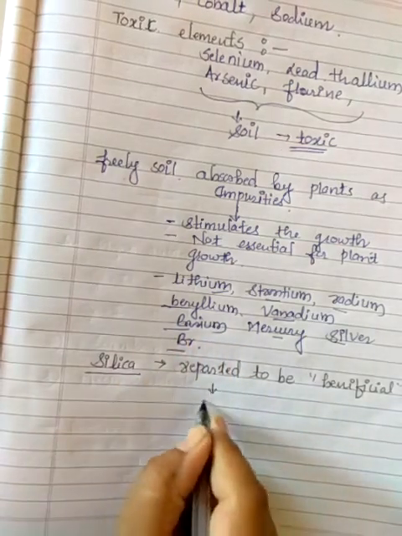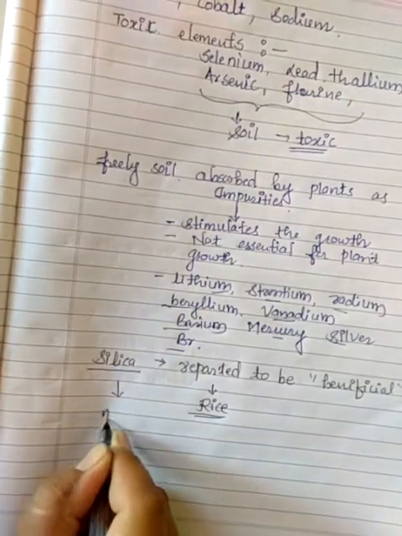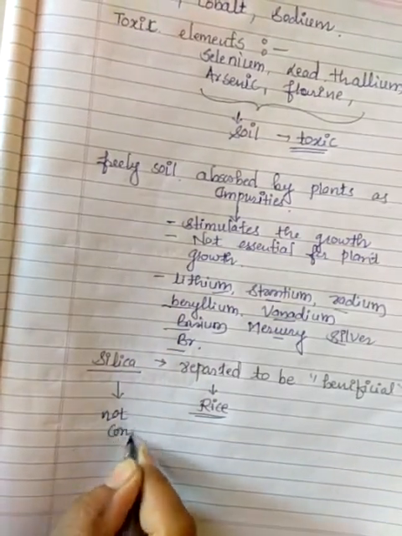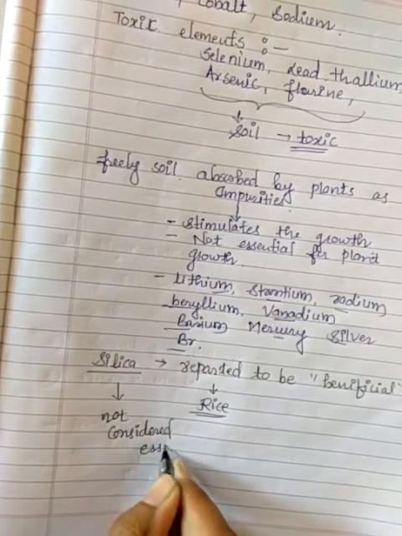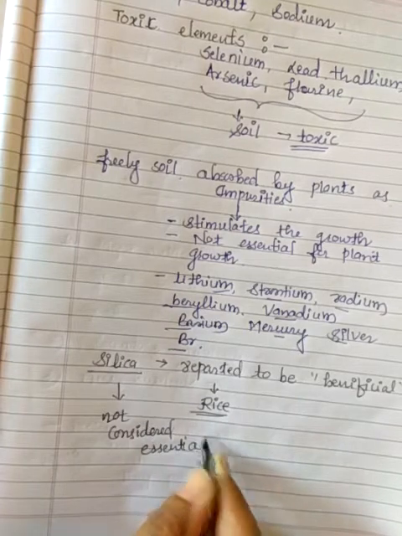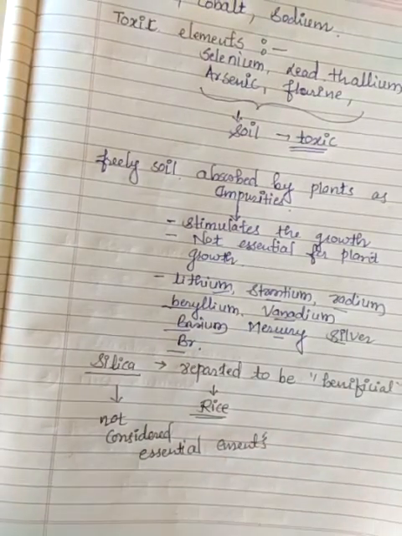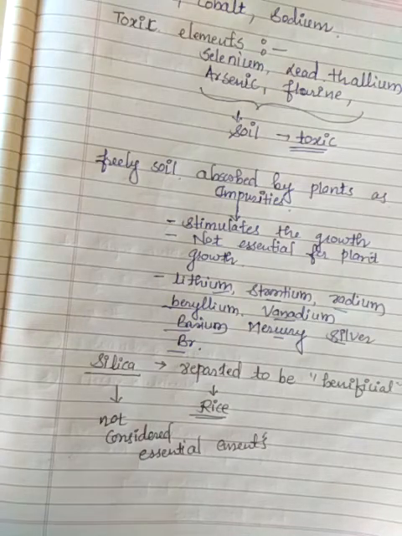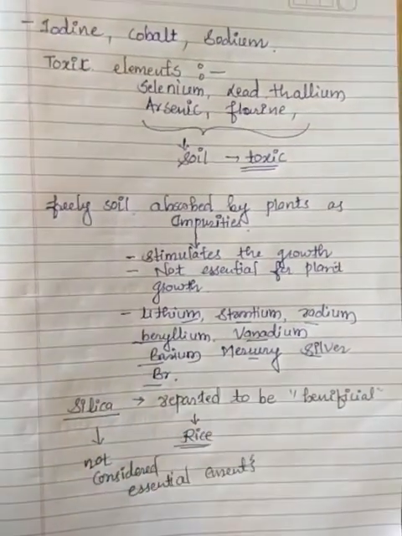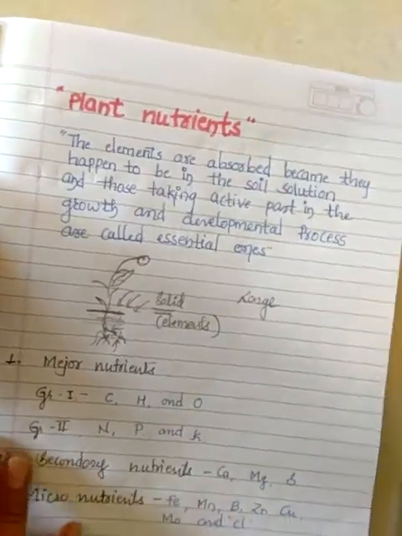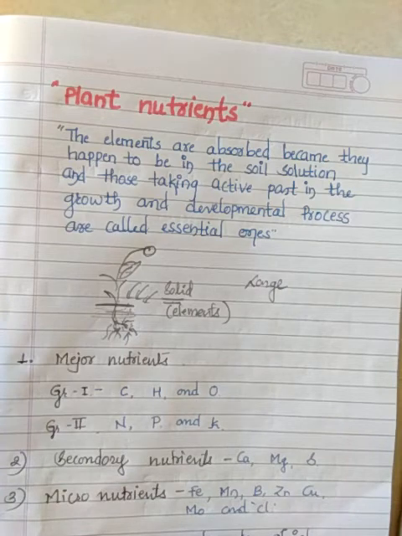It is beneficial only for rice but not considered an essential element. So this is a very important question which can be asked for 5 marks.